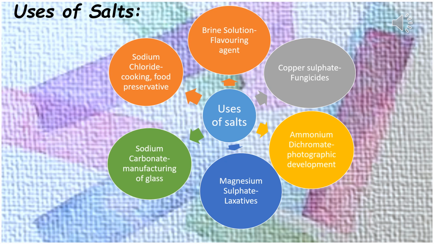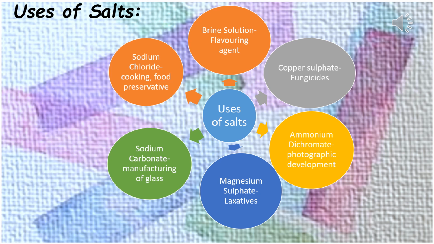And lastly, we are going to talk about the uses of salts. Sodium chloride, which is the common salt, is used in cooking. It is also used as a food preservative and is therefore added in pickles. It is also used in making soaps, detergents, and other cleansing agents used in households. Brine, which is nothing but a solution of salt and water, is used as a food flavoring agent. Copper sulfate, which is blue in color, is used to manufacture fungicides.